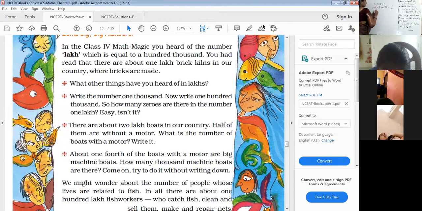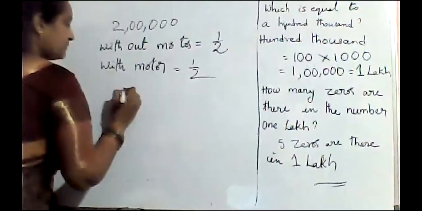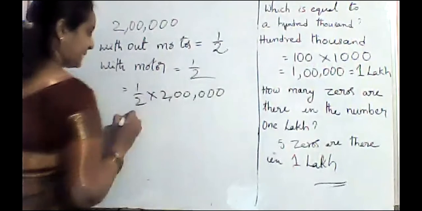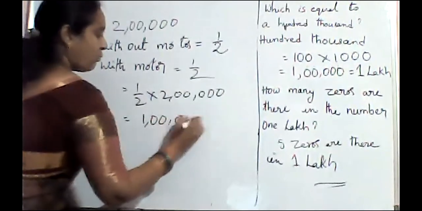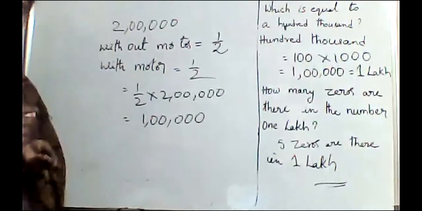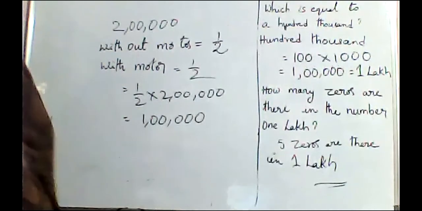Then with motor, we have half. Isn't it? 1 lakh. That means half of 2 lakhs, which is nothing but 1 lakh. 1 lakh boats are with motor and 1 lakh boats are without motor.